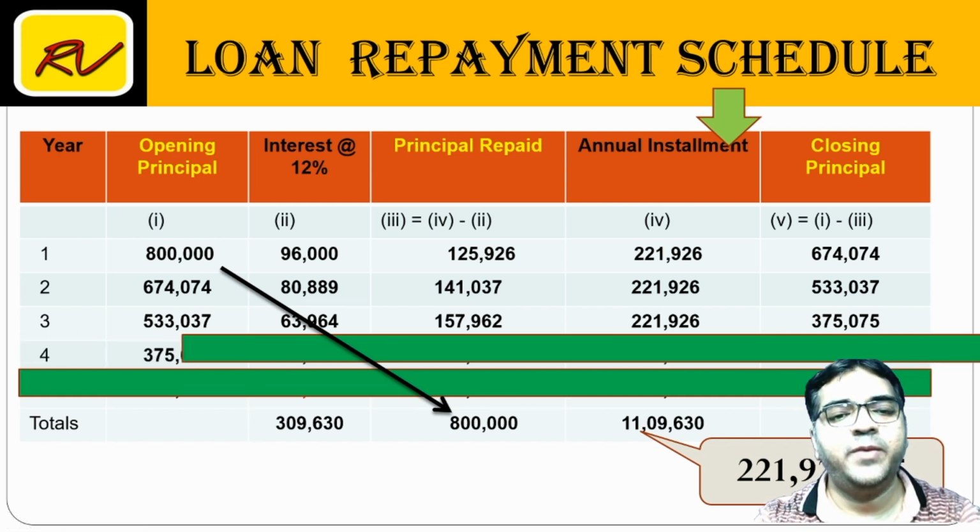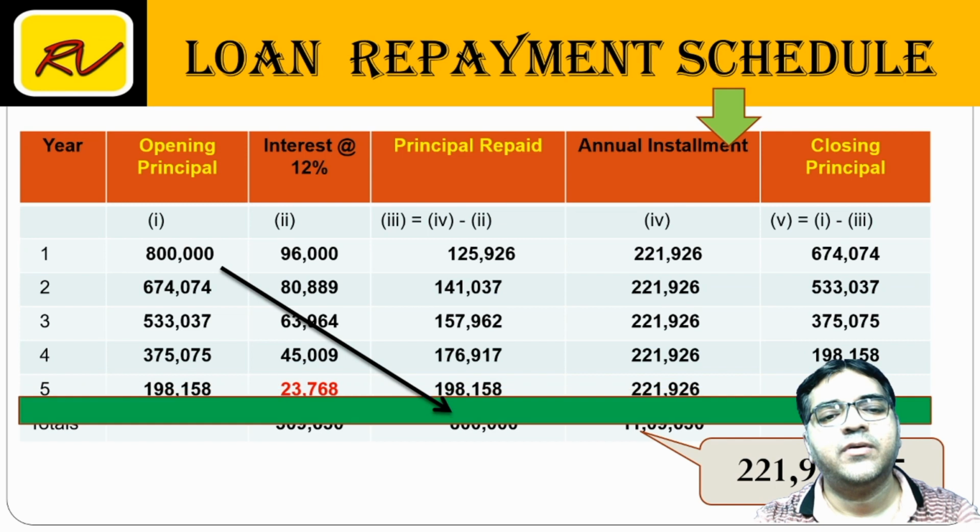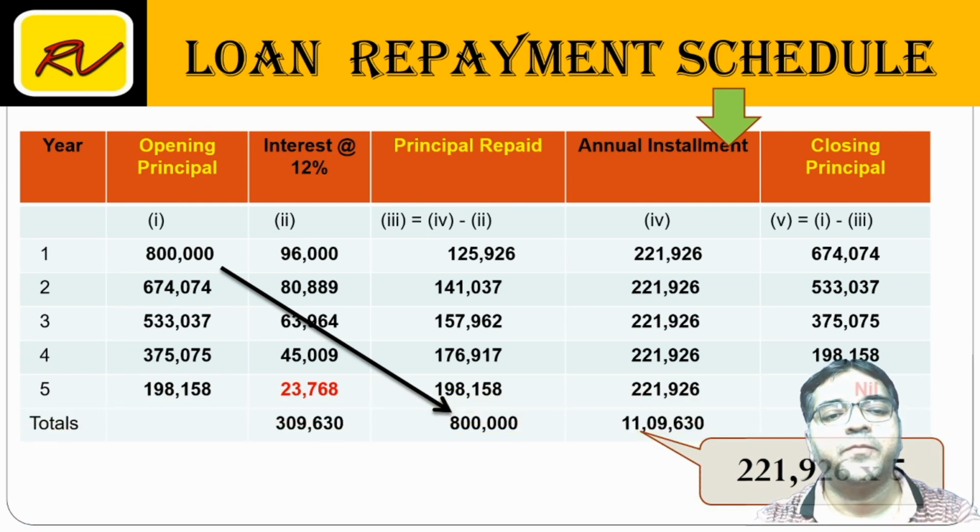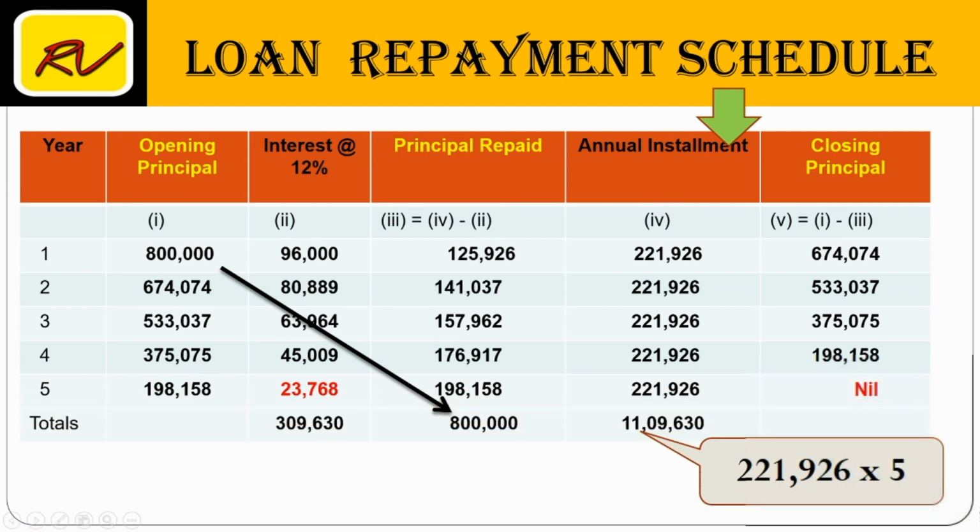This procedure is to be continued, and in the last year, closing principal of 4th year will become opening principal of 5th year. Obvious है friends, ये last installment है, ये last year है, so the entire amount should be repaid. Closing 0 होगा. अब 221,926 minus principal repaid will give you the balancing figure, which is interest.